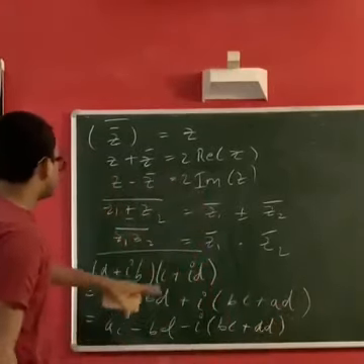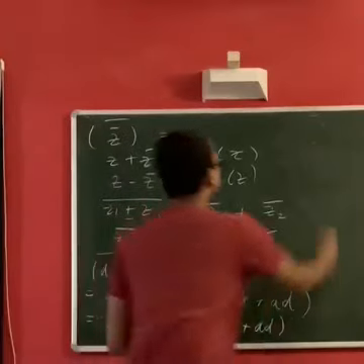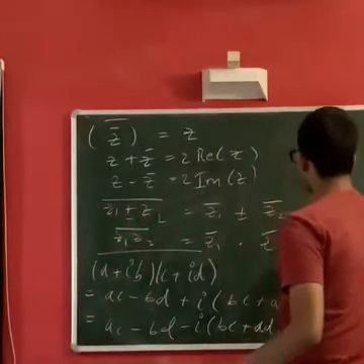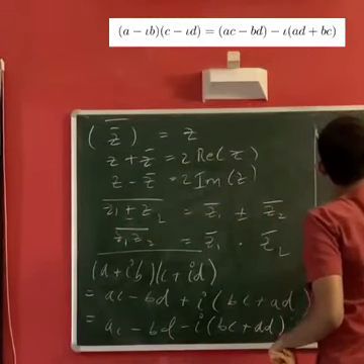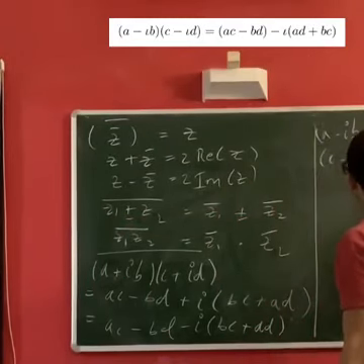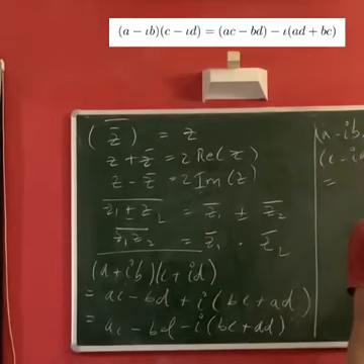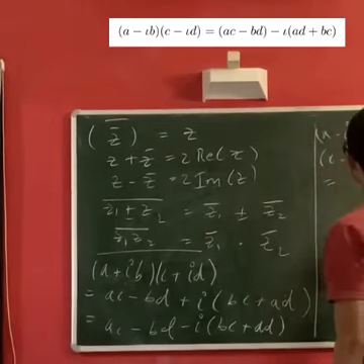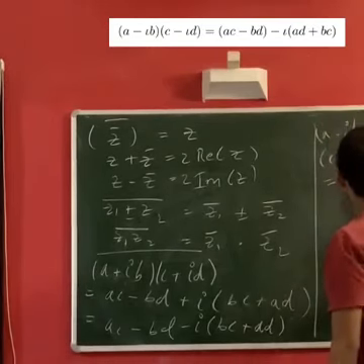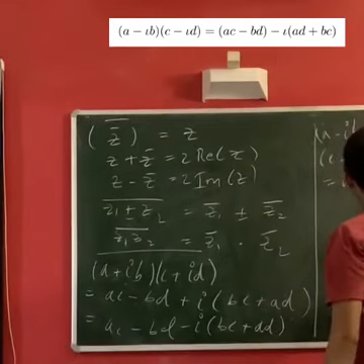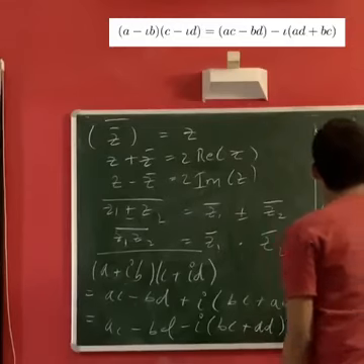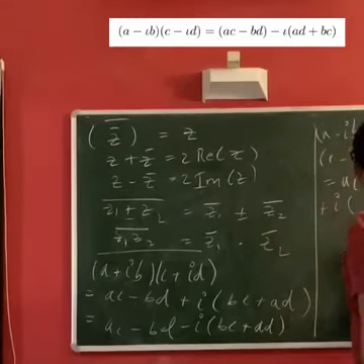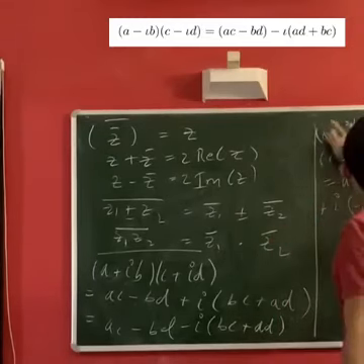This is the left hand side. The right hand side is z1 bar times z2 bar. So that is a minus ib times c minus id. This is equal to, you just have to use the distributive law, a times c minus b times d, plus i times (minus bc and minus ad).